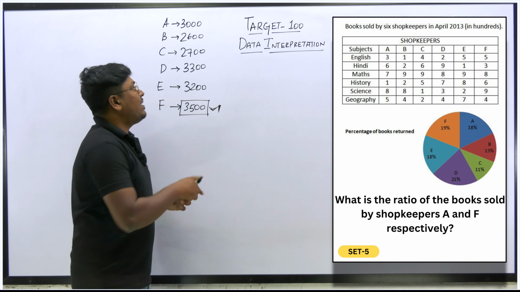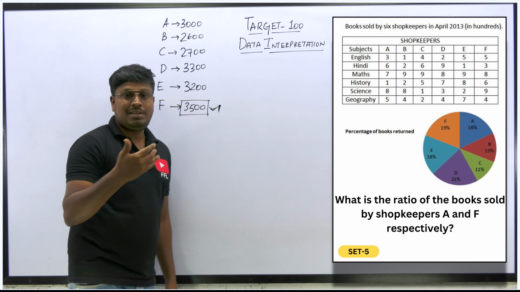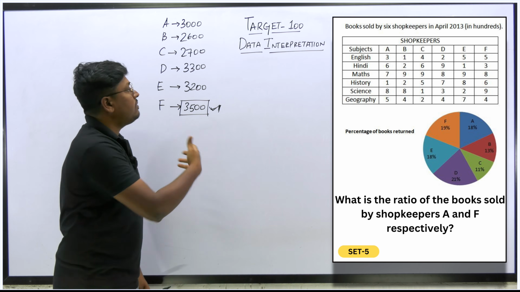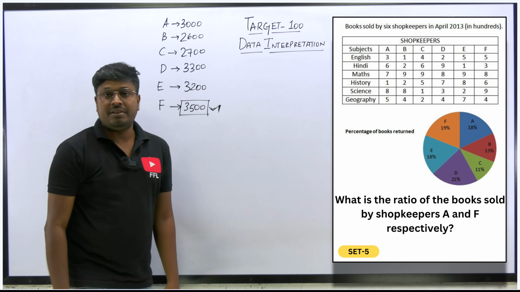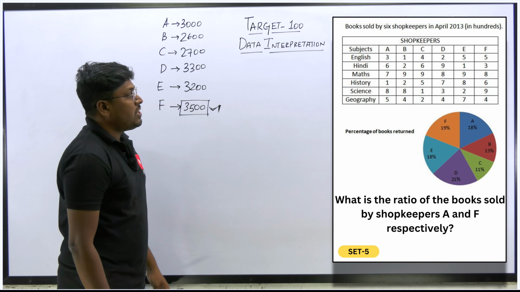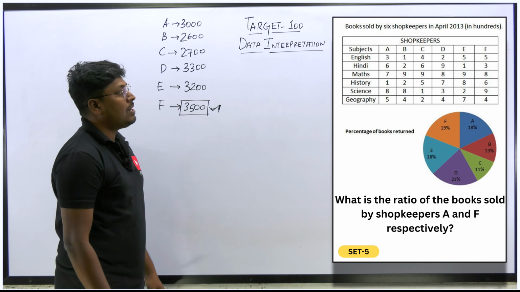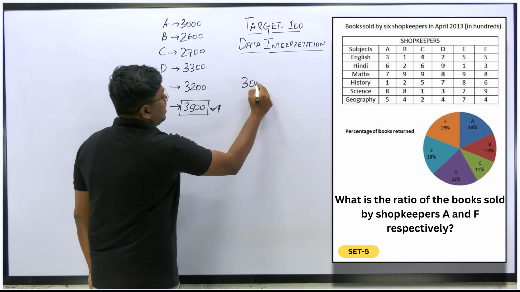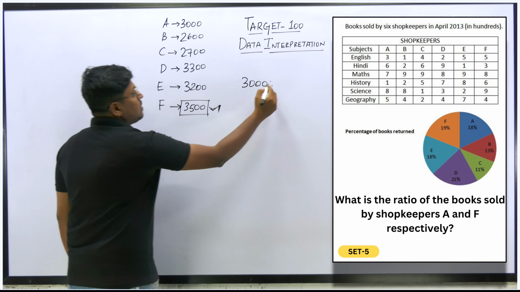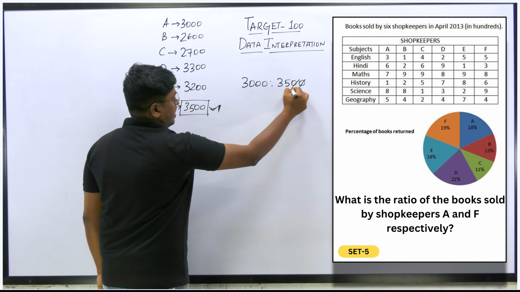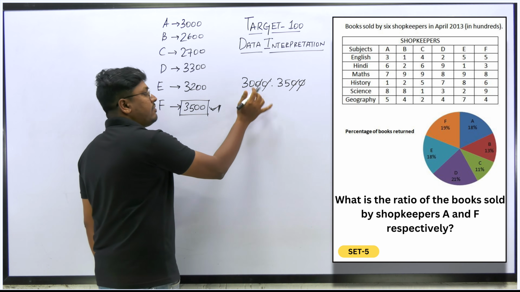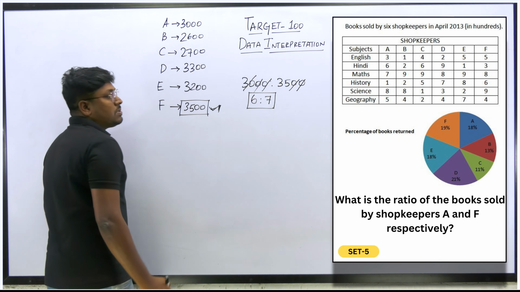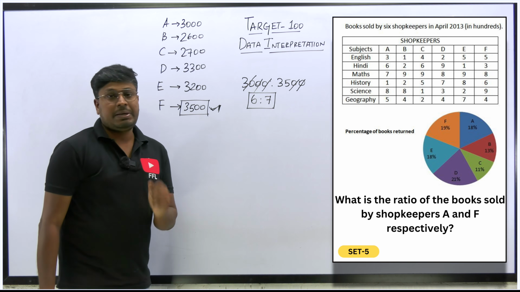Second question. Once you find all the values, solving the remaining questions will be easy. If you try to solve the total each time while reading every question, it will be a waste of time, right? What is the ratio of books sold by shopkeeper A and F? A is 3000 and F is 3500. Cancelling by 5 tables, this will be 6 and this will be 7. So 6 is to 7 is the answer for question number 2.